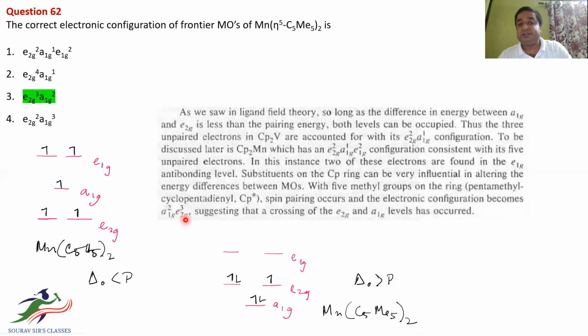Here there is a crossing of the e2g and a1g levels. Crossing means this level goes up and that level goes down. When two things cross, they cross like this, so if this is down, after the crossing point it will go up. So this is what it means. Our correct answer should be this one, and that should be the energy ordering for the Mn(C5Me5)2 system.